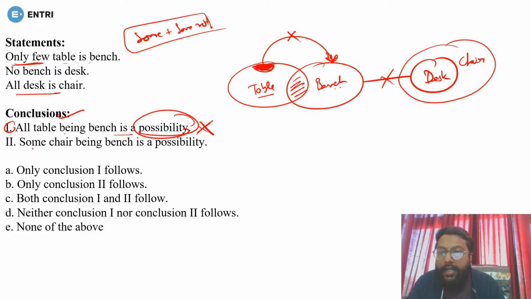Done? Okay, now second. Some chair being bench is a possibility. See, this is chair, this is bench. We don't have an exact relationship between chair and bench, so we can't say anything about that. So this is also wrong. So neither conclusion first nor second follows. That is option number D.